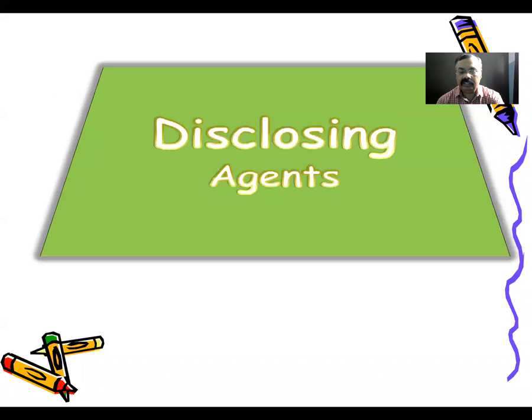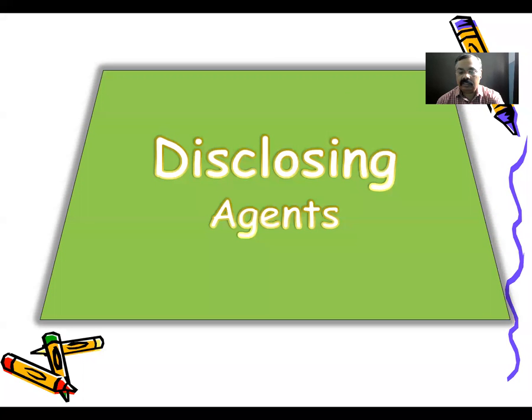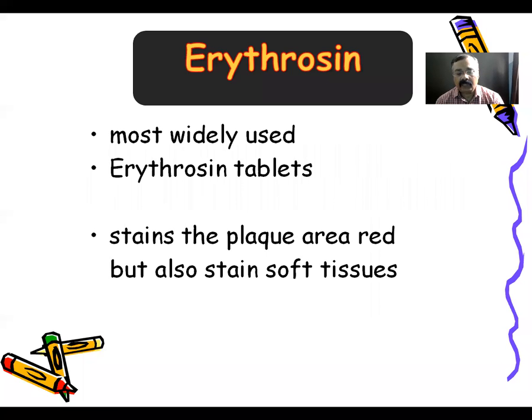So what are disclosing agents? The agents or dyes or iodine-containing solutions which are used to make the supragingival plaques visible are called disclosing agents. Now, you must know which dyes or agents are used as disclosing agents. The first example is erythrosine.